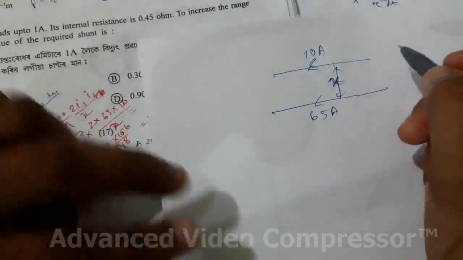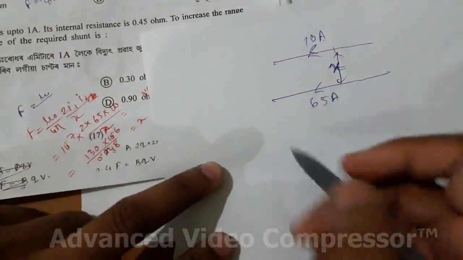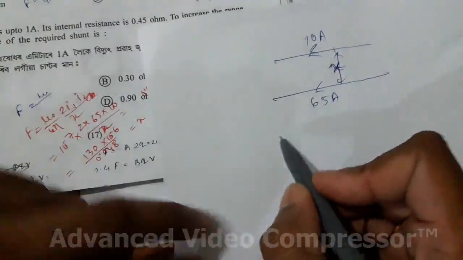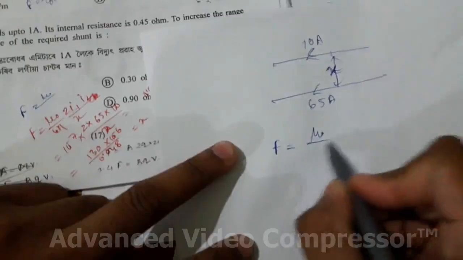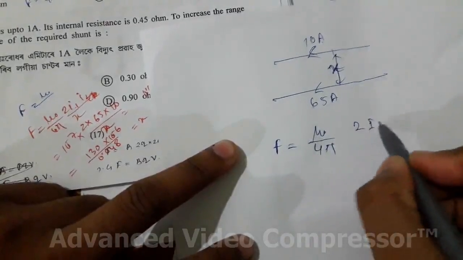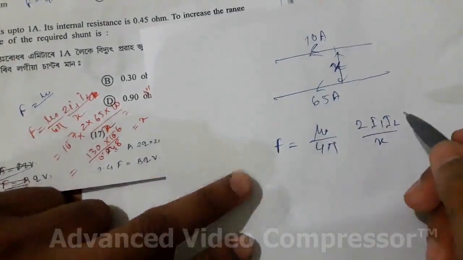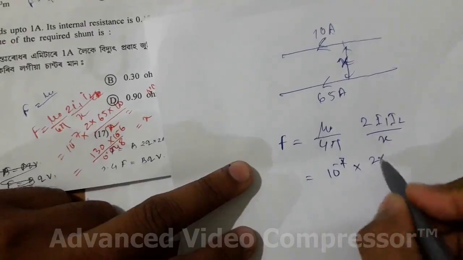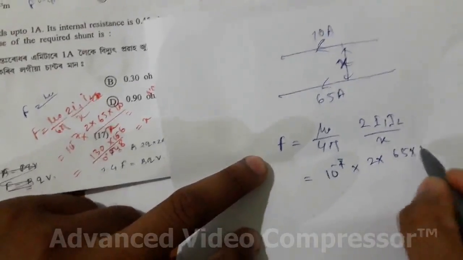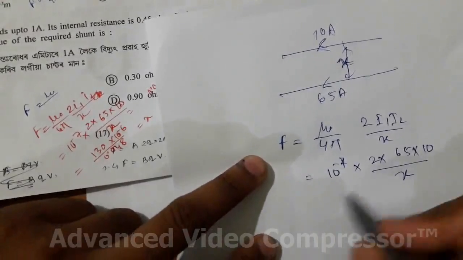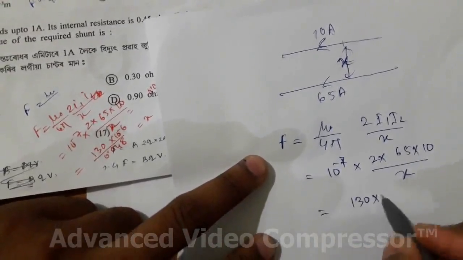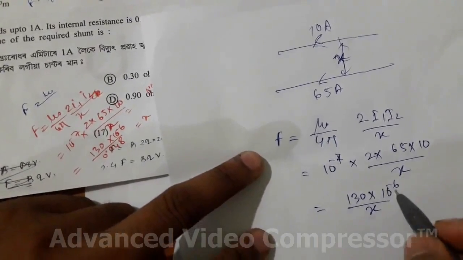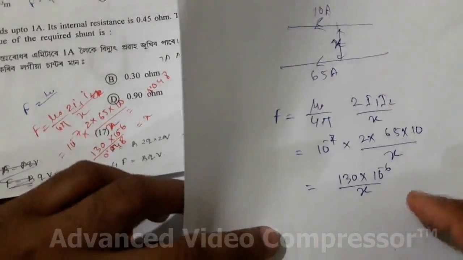So force equation, the force for two parallel conductors carrying current I1 and I2 is mu naught by 4 pi, twice I1 I2 divided by x. mu naught by 4 pi is just 10 to the power -7. I1 I2 will be 65 into 10, so we need x. So it will be 130 into 10 to the power -6 divided by x. Calculation, check carefully, I am speeding up a little.